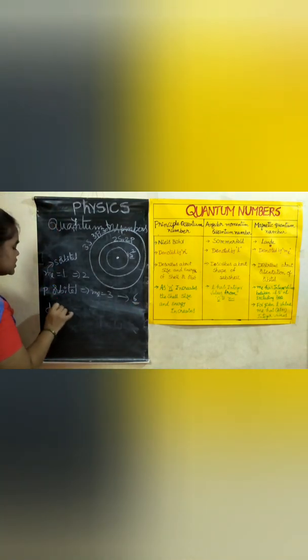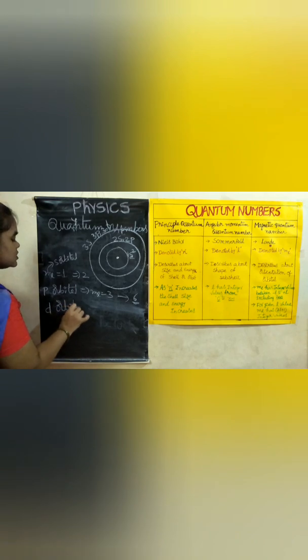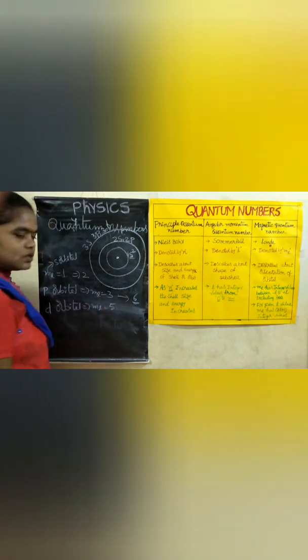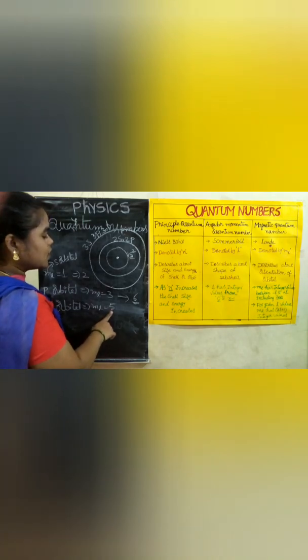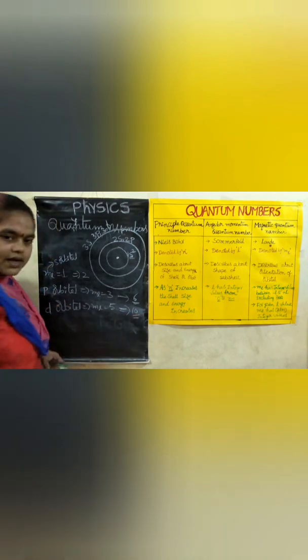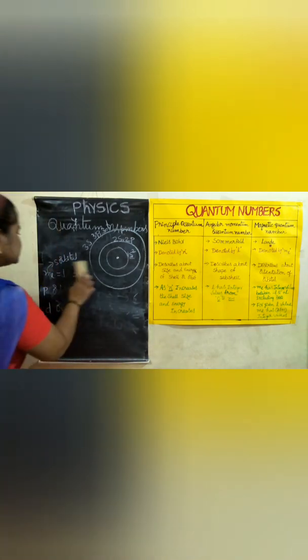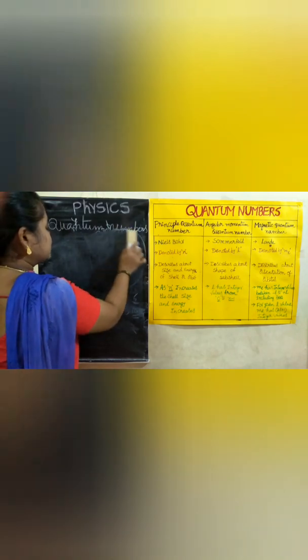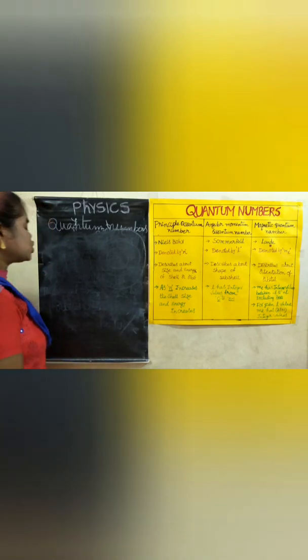So third one is d orbitals. For d orbital, ml is taking how many values? 5. Means 5 orbitals are present. 5 into 2, 10 electrons can exist. And in the same way, they are asking how many maximum number of electrons can exist in each orbit. They are asking in each orbit.